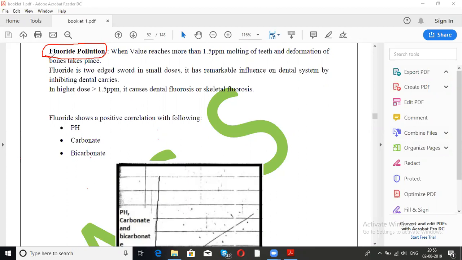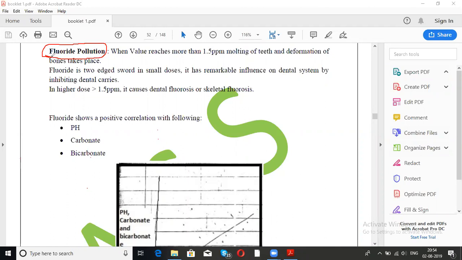Major sources are the fluoride rich minerals. Remember also what the fluoride rich minerals are? It has been asked in the exam. Fluorite, apatite, amphibole, mica. And sometimes excess use of fertilizers which have fluoride also acts as a source of fluoride.